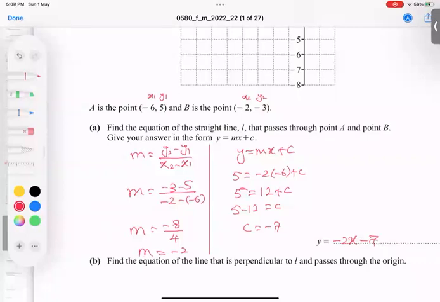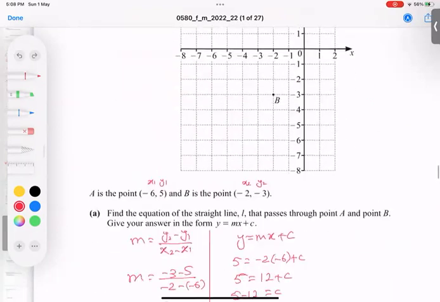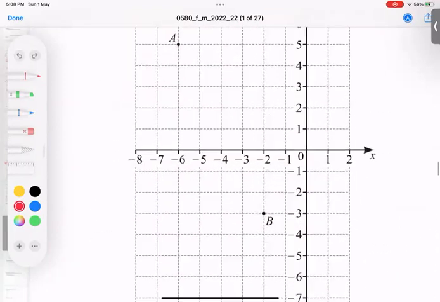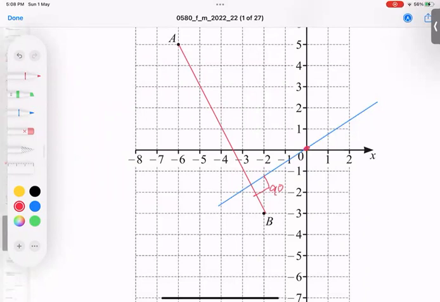And after this, let's go for the next: the equation of the perpendicular line L that passes through the origin. So I will just show you passes through the origin. Look here, I'm going to show some basic idea. This is a line and a blue line, which makes, you can see, a confirmed angle of 90 degrees. It passes through 0 0. This origin is called 0 0. And this is our task. And this gradient is actually -2. And this will become 1 over 2.